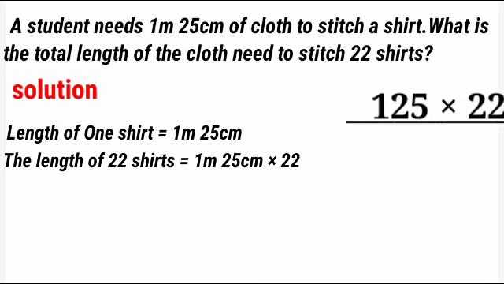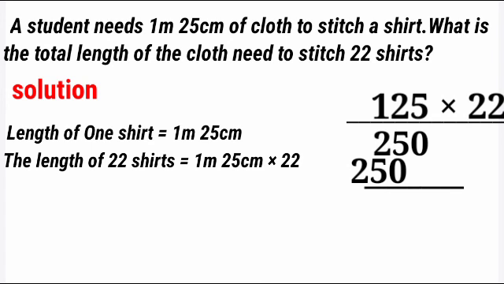125 multiplied by 22. Let's start by multiplying the one's digit 2 with 125. So 5 2s are 10, carry over 1, 2 2s are 4, 4 plus 1 is 5, 1 2 is 2. So 125 multiplied by 2 is equal to 250. In the same way, on the next line we are also going to multiply 125 with 2, but first we should leave the one's place as 0. Now we are adding, we will get 2750 centimeters.